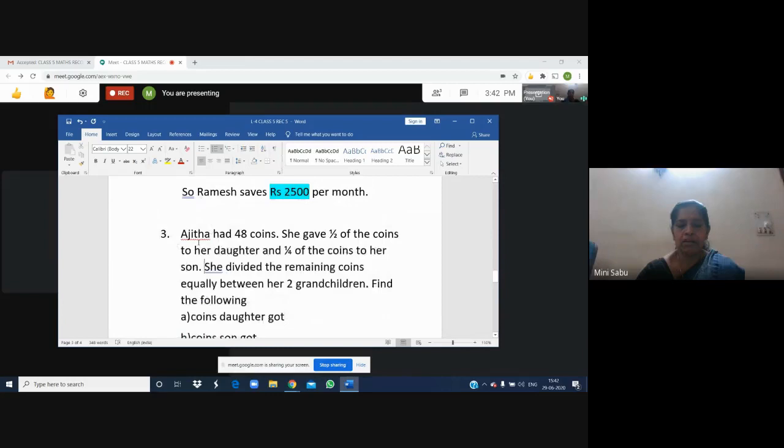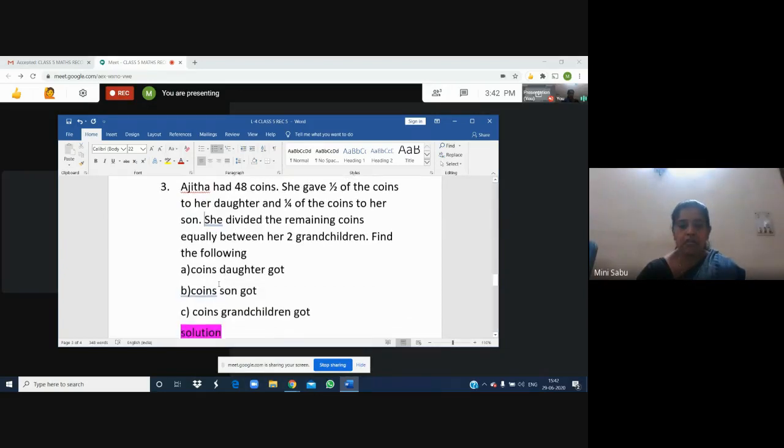Did you understand the question, children? Total coins were 48. Half of the coins daughter got. 1/4 of the coins son got. Whatever was remaining, the coins were divided equally between two grandchildren. Suppose after giving to son and daughter, 10 coins are remaining. How many grandchildren are there? 2 grandchildren. And those 10 coins are given equally to both. That means each grandchild will get 5 each. Got it? Okay. Now we are coming to it.